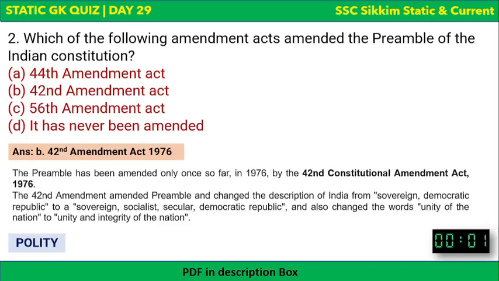The preamble has been amended only once so far, and when was it? It was in the year 1976 by the 42nd Constitutional Amendment Act 1976. What was changed? It changed the description of India from sovereign democratic republic to sovereign socialist secular democratic republic. So socialist and secular, these two words were added after 1976 through the amendment in the preamble. And also the unity of nation was changed into unity and integrity of the nation.